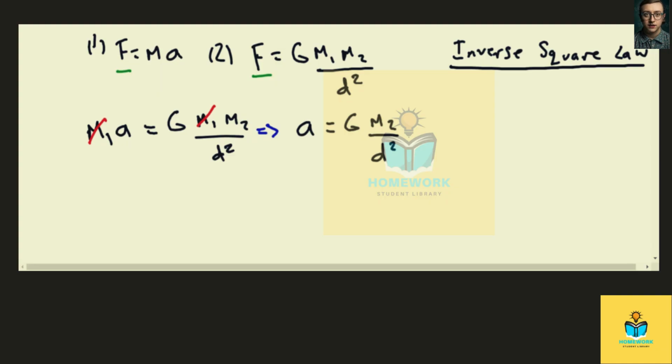And this tells us that acceleration due to gravity is inversely proportional to d squared, which means that increasing your distance or getting farther away from the center of the Earth decreases acceleration due to gravity. And the reverse is true. As you decrease your distance or get closer to the center of the Earth, the acceleration due to gravity increases.